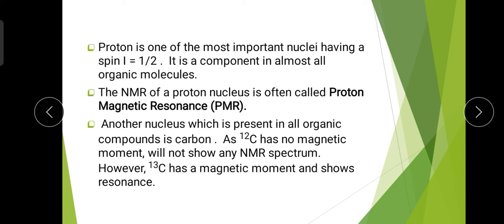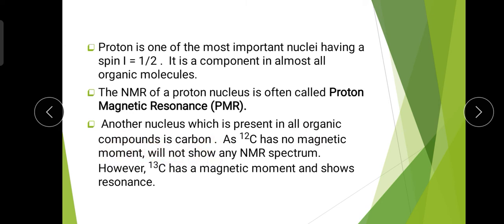So the NMR of proton nucleus is often called proton magnetic resonance, or in short we call it PMR. Another nucleus which is present in all organic compounds is carbon.